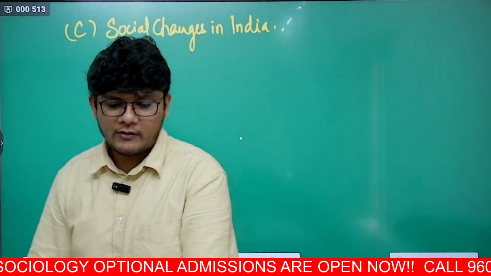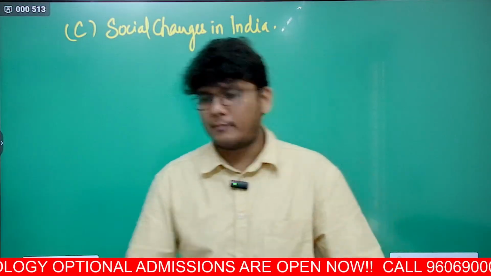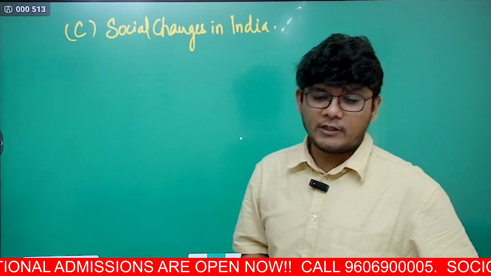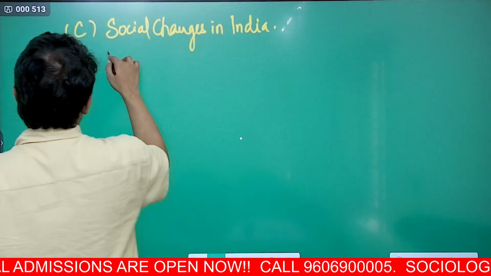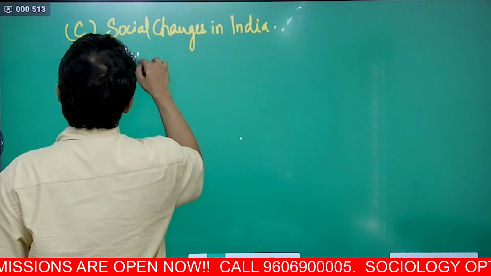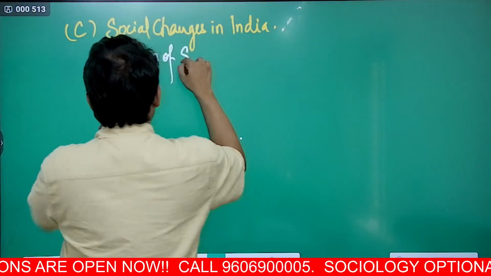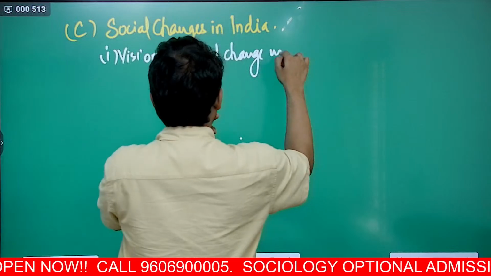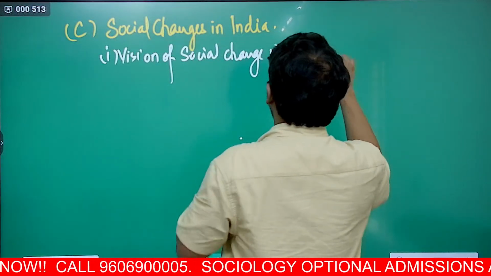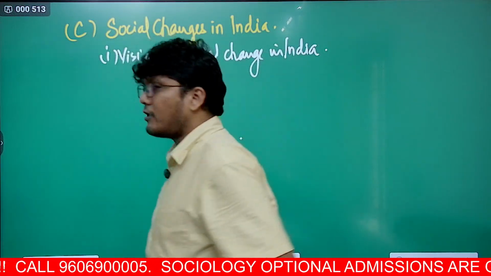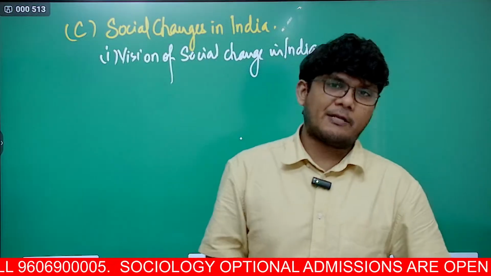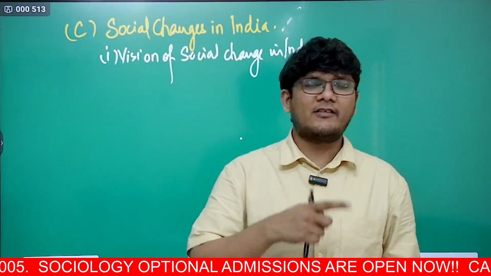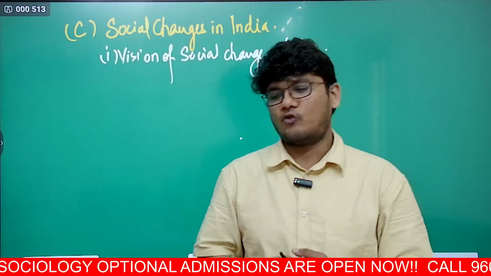Now this has around 7 subparts. The very first part is vision of social change in India. Now remember, when we are talking about social change, we are talking about improving the people, right? Improving the people with respect to their economic situation, their status, their empowerment, and so forth.